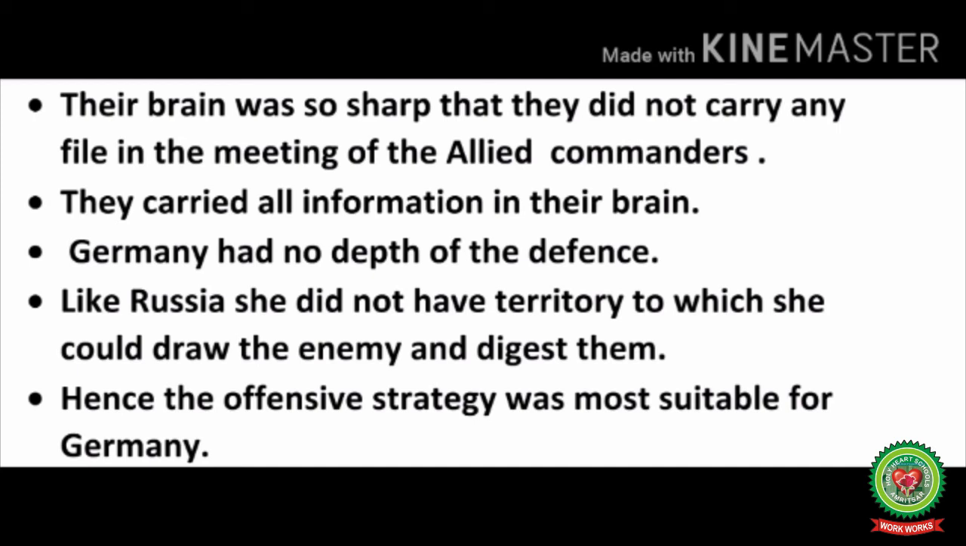Germany had no depth of defense. Unlike Russia, she did not have territory to which she could draw the enemy and digest them. Hence, the offensive strategy was more suitable for Germany. The members of the Allied were very shrewd in making policies. They did not keep any weapons with them so that it did not lead to leakage of any sort of information. Their strategies were very strong.